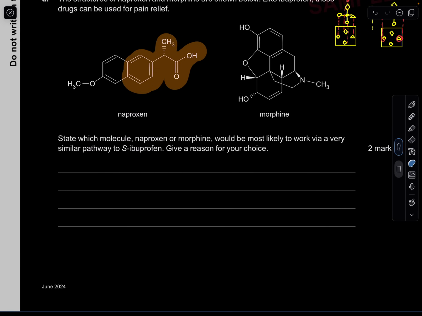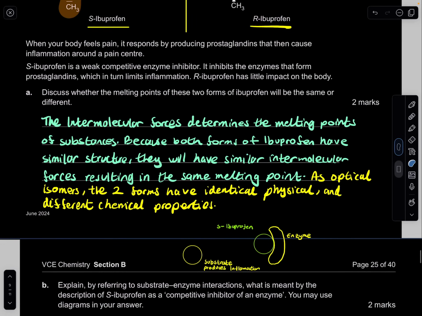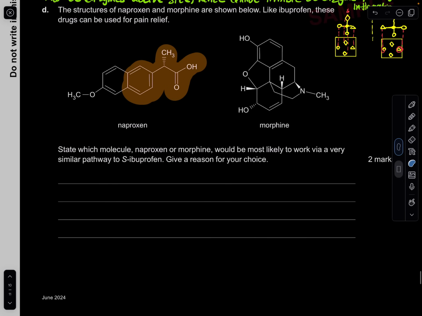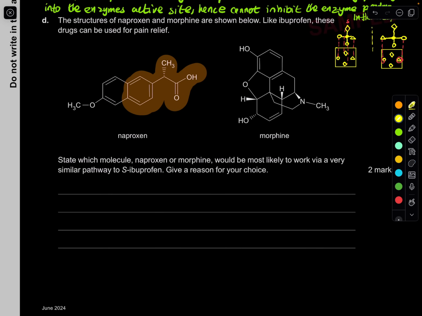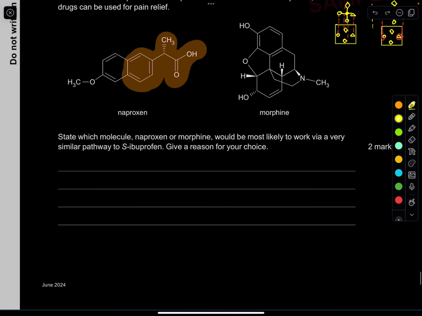No, don't think that morphine doesn't cause pain relief. It does, but it will go through another pathway, not the similar pathway as ibuprofen. Not a bad question. So naproxen would be the best in this case, because it had the same carboxylic acid and the benzene. But I'm going to say naproxen,